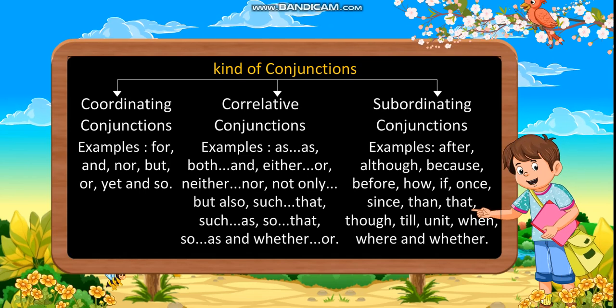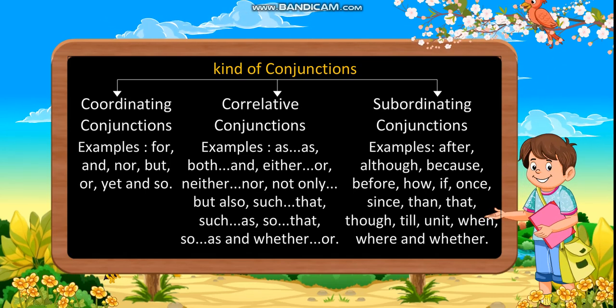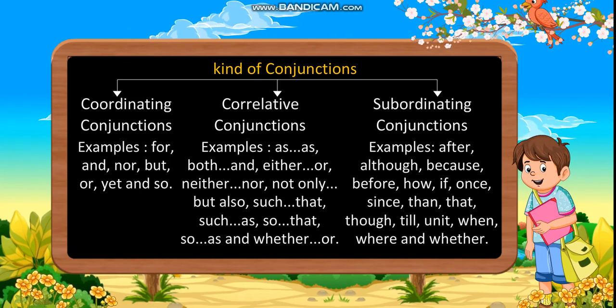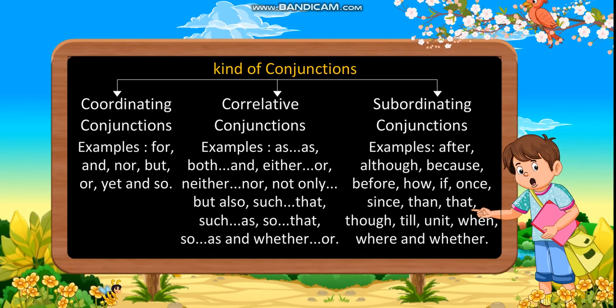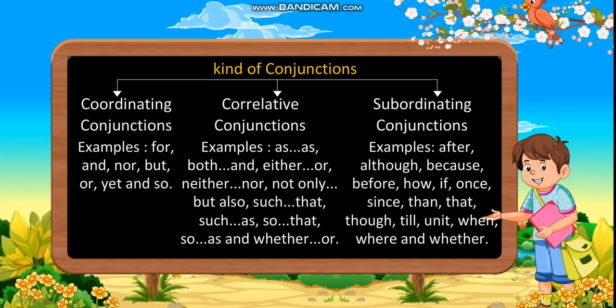Subordinating conjunctions. Examples: after, although, because, before, how, if, once, since, than, that, though, till, until, when, where, and whether.